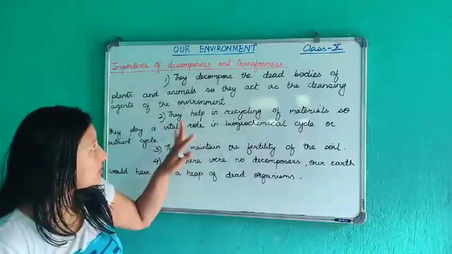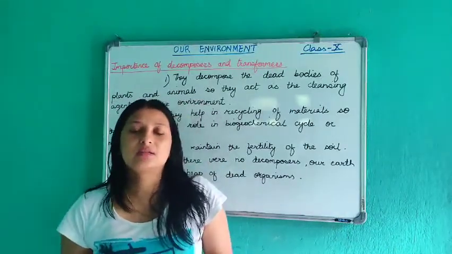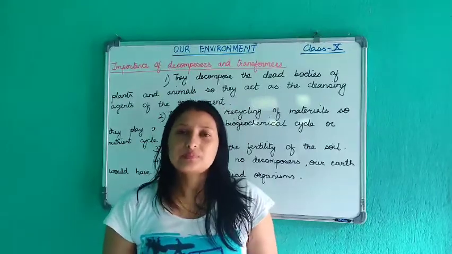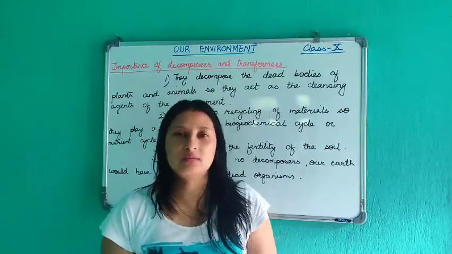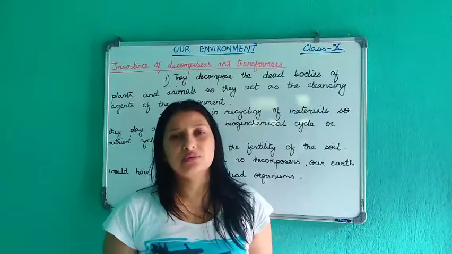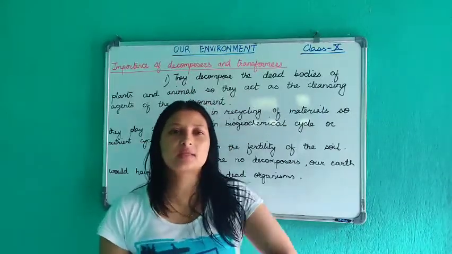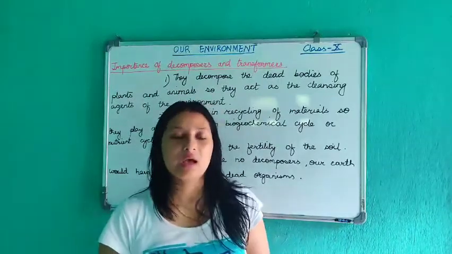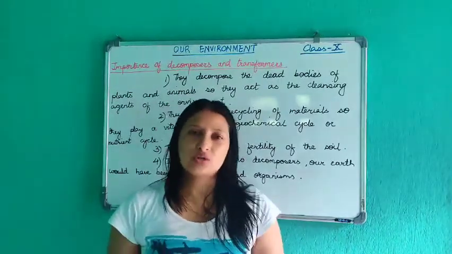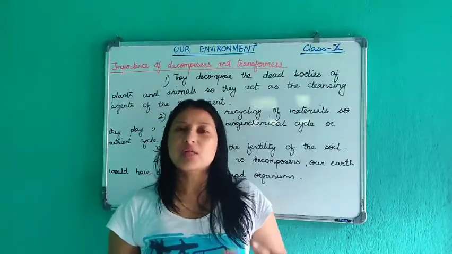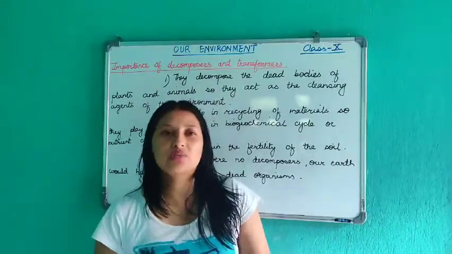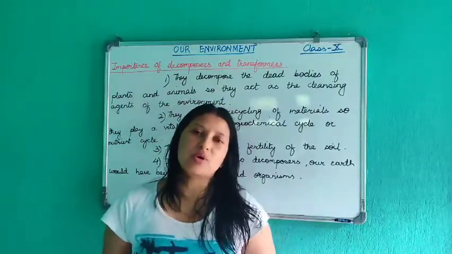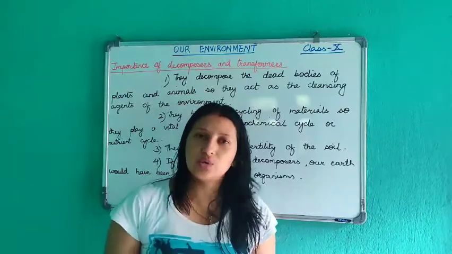Okay, so thus in an ecosystem we can see that the living organisms and the non-living things interact to maintain the ecosystem. Now ecosystem can exist anywhere. It can exist in water bodies or in aquatic systems, or it can also exist on land. Some of the ecosystems found in water bodies may be ponds, lakes, rivers, oceans. Wherever there are water bodies, there is an ecosystem. On land masses, like deserts, forests, grasslands, you'll find ecosystems.